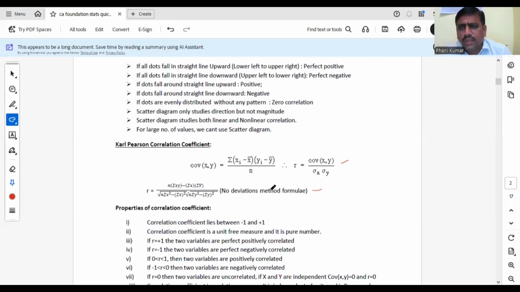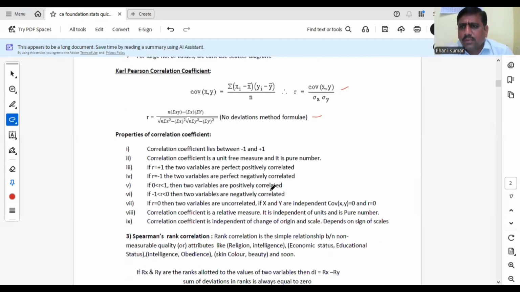Remember the formula. So what are the important points for Karl Pearson correlation coefficient? Correlation coefficient, the r value, always lies between -1 and +1, both inclusive. So what are the limits of correlation coefficient clearly? -1 less than or equal to r less than or equal to +1. That means it can take -1 and +1 and in between values also.